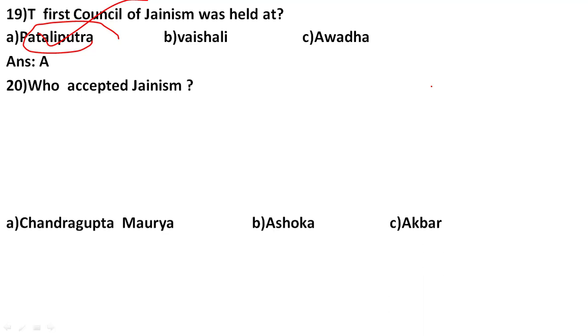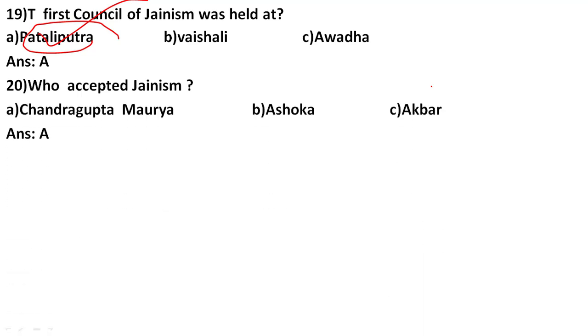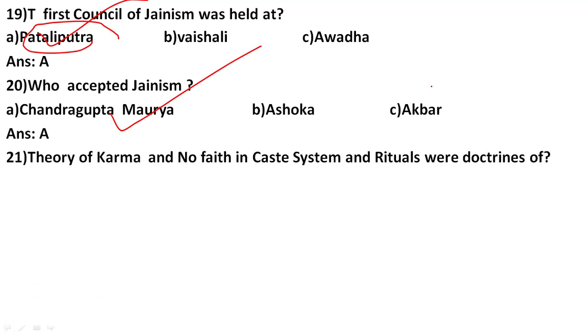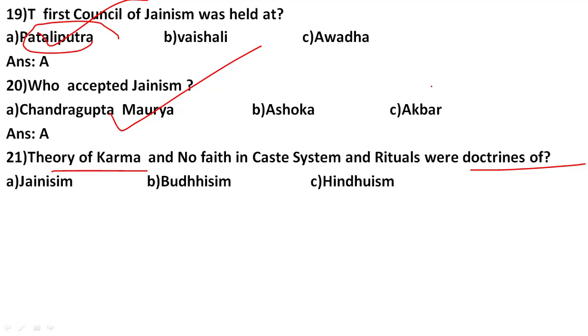Then who accepted Jainism? These are the options, and the correct answer is number A, Chandragupta Maurya. Theory of karma and no faith in the caste system and rituals were doctrines of. Who believed in the theory of karma and did not believe in the caste system and traditions? So all these were the doctrines of Buddhism.